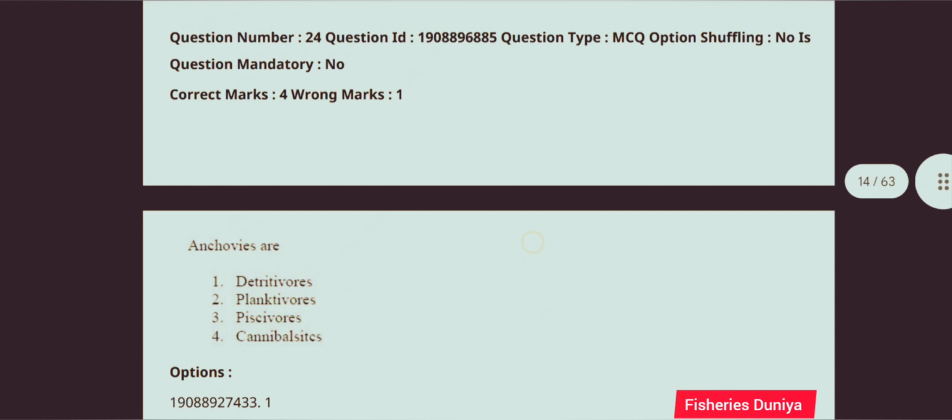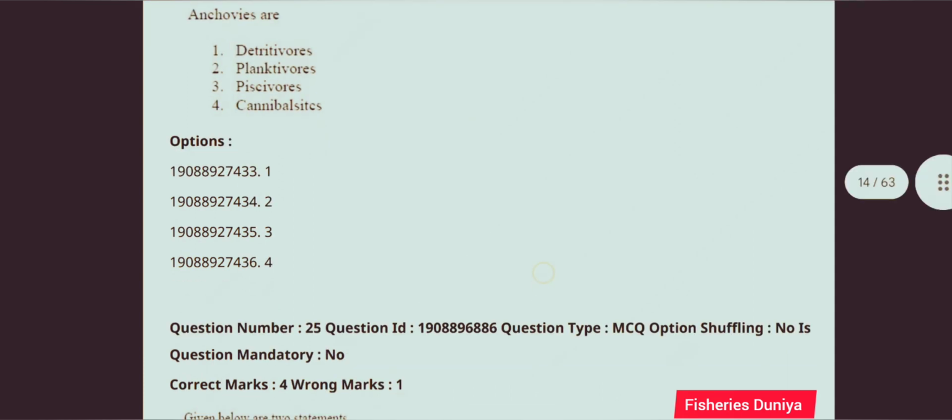Next question, maximum catch to the total marine fish landings in India is contributed by. So this question is correct answer is option number 2, pelagic finfish. Next question, anchovies are. So this question is correct answer is option number 2, planktivorous.